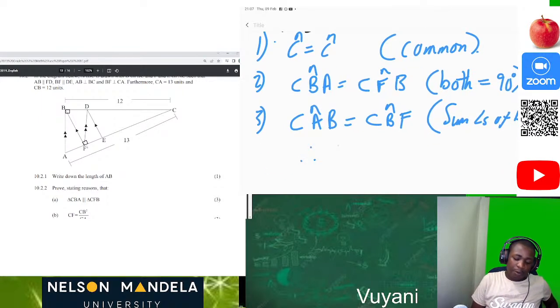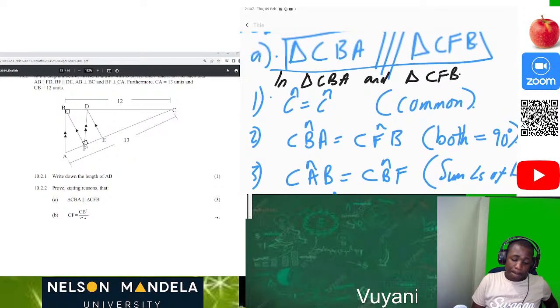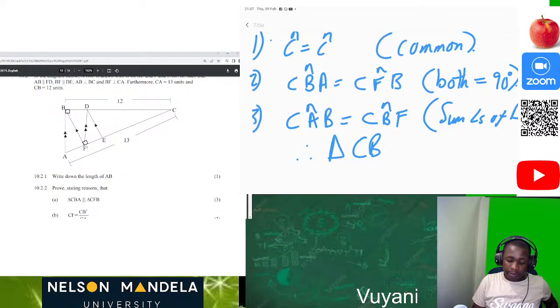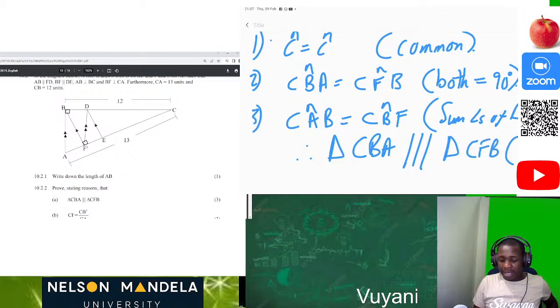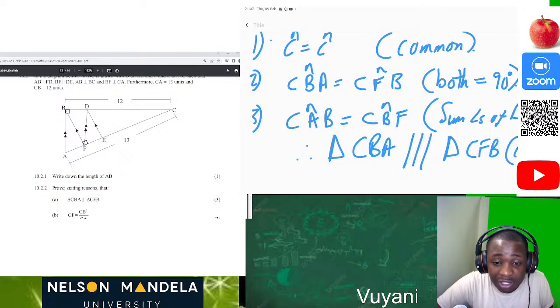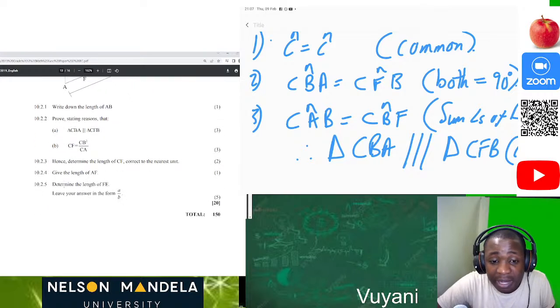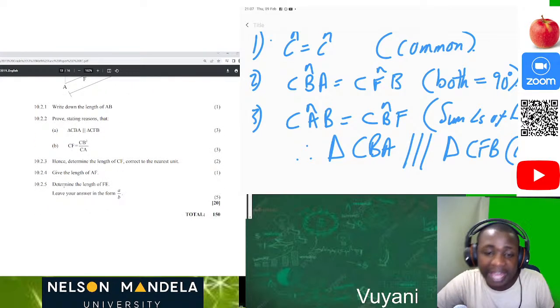So then therefore triangle CBA is similar to triangle CFB. Why? Angle, angle, angle. There is a mark for showing that it's angle, angle, angle. So after that, you get your 3 marks just for being able to see that it's angle, angle, angle.